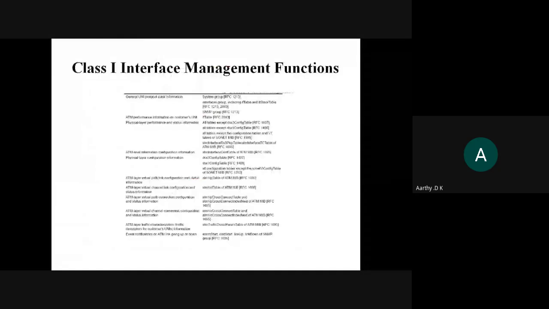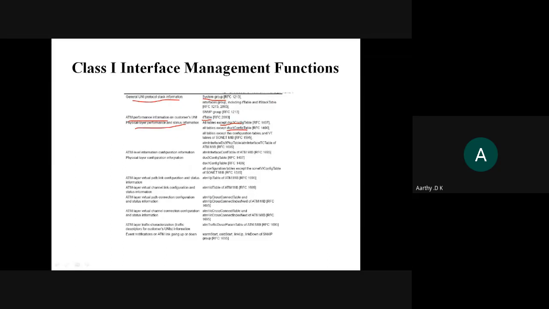These are the different modules that we have in the class 1 interface. The first one is the general UNI protocol stack, which belongs to the system group. Next is ATM performance information, which belongs to the if table. Next, physical layer performance, which is in all the tables. As I told you, you will have the modules, and that module information is stored in a particular kind of table, given in tabular form.